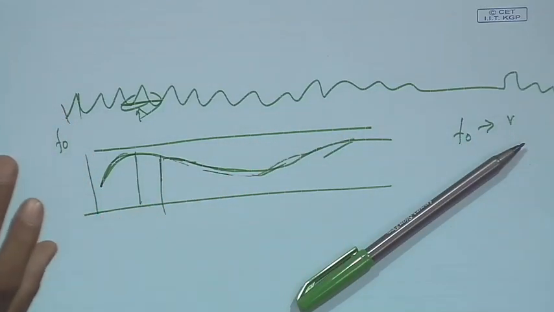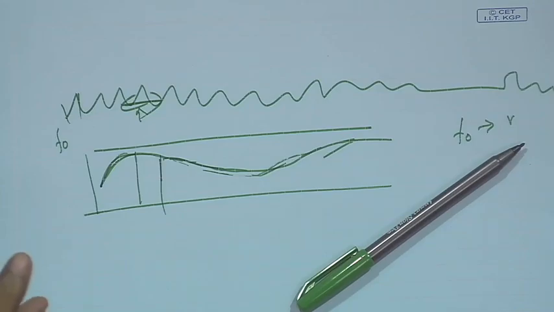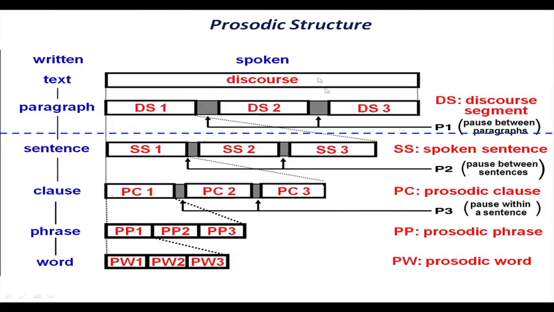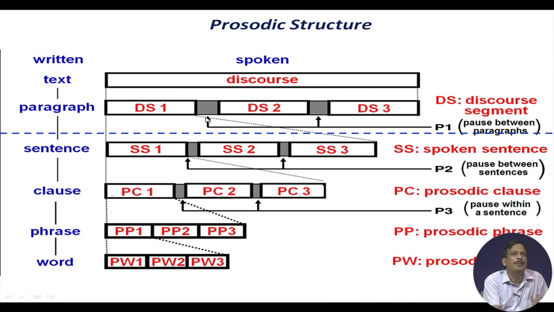Suppose in some paragraph somebody has died in a story, in the next paragraph when I am describing it, my intonation or prosody will be changed because of that pragmatic information. So, discourse is an upper level, spoken discourse, that depends on the whole story, the whole paragraph, the whole text. Then each paragraph has its own discourse, and after every paragraph a pause is mandatory.